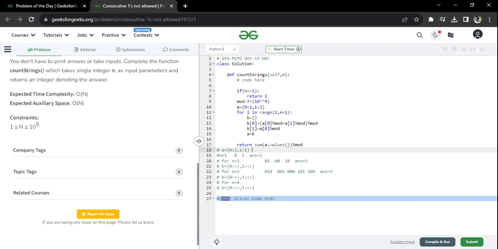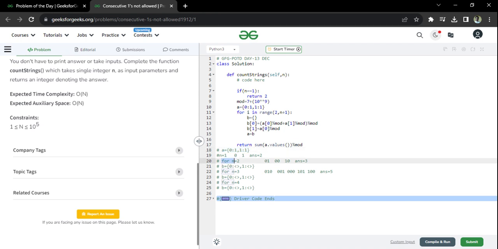Okay, please pause my video, rewind my video, and please try to follow everything. I've tried to give you a very detailed approach. This kind of data structure, if you're a beginner, you may not be knowing this, but please try to understand this. This will solve a lot of your problems. Okay, so now coming to B.